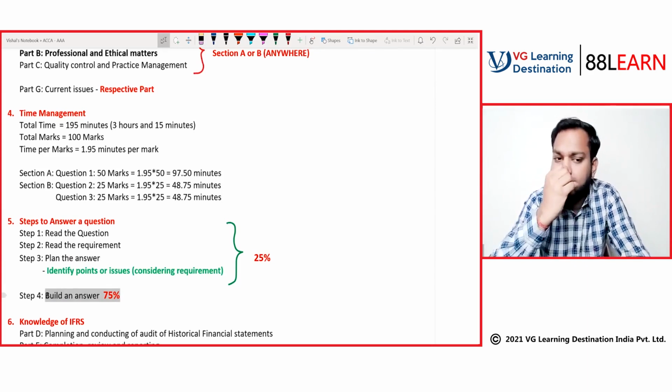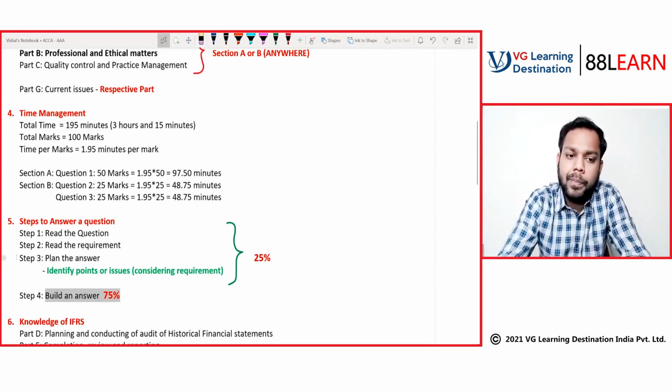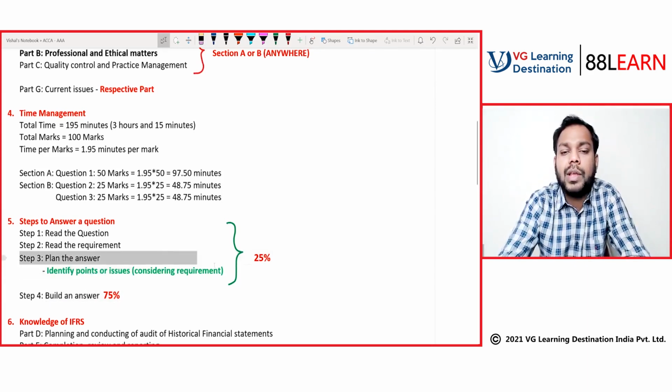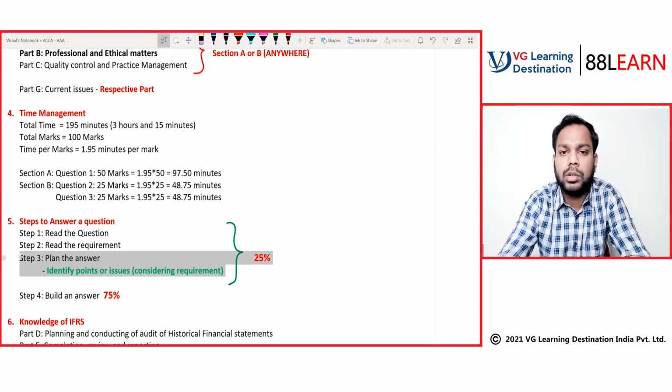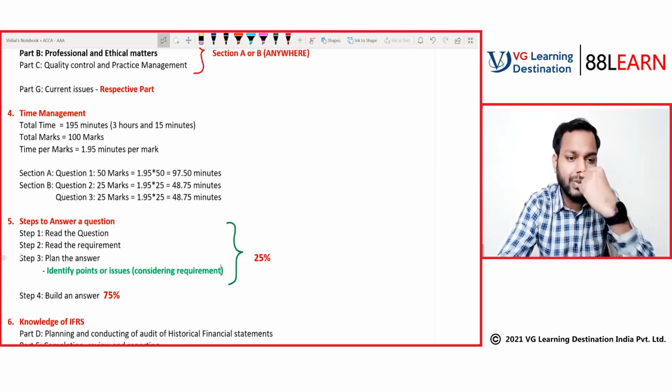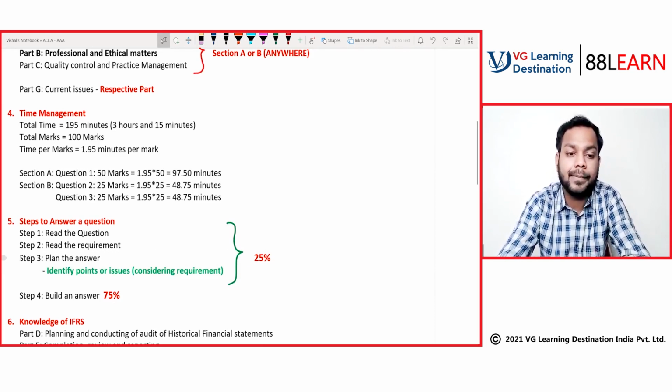The mistake that you make is you skip step number 3, but that's a mistake which will cost you a lot of marks. If you include step number 3 in your answering, trust me students, you will see a change of around 20 to 30 marks in your answer sheet. So step 3 is the most important part of your answering.